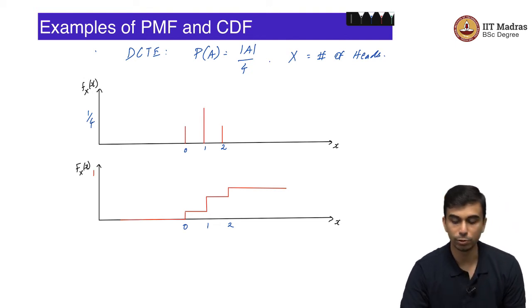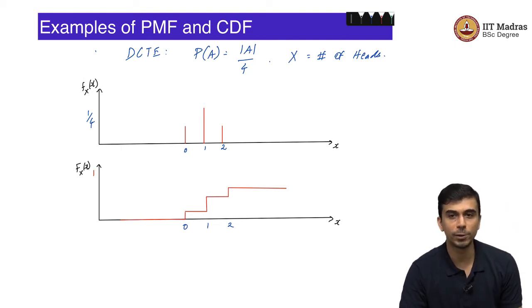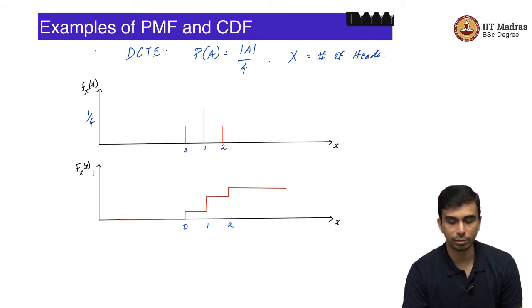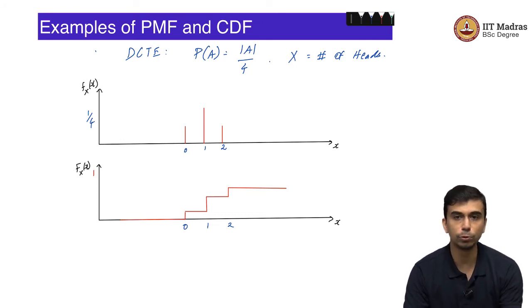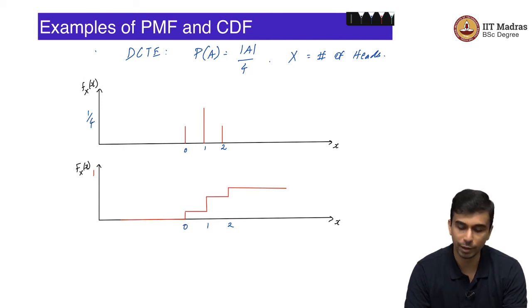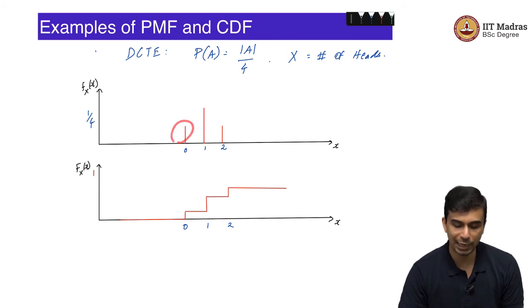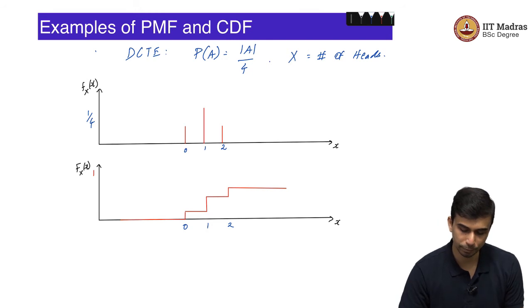What is the probability that you will see 1 head? That is exactly equal to the probability of the event HT, TH, which is 2 by 4, which is 1 by 2. And what is the probability that x is equal to 2, the number of heads being equal to 2? That is exactly equal to the probability of the singleton event HH, which is also equal to 1 by 4. So your probability mass function of this random variable looks like this. It is 0 everywhere else outside 0, 1 and 2. At 0 it takes the value 1 by 4, at 1 it takes the value 1 by 2, and at 2 it takes the value 1 by 4.